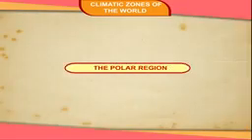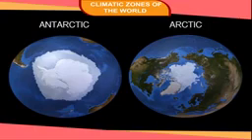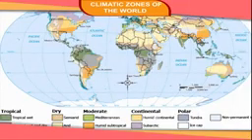The polar region. The polar region covers the places between the North Pole and the Arctic Circle in the Northern Hemisphere and the places between the South Pole and the Antarctic Circle in the Southern Hemisphere. These regions or zones are also known as heat zones. There are different types of climates in each of these zones. They are shown in the map.